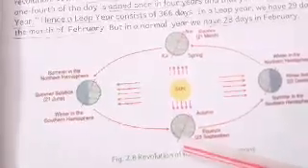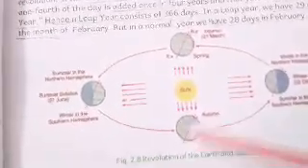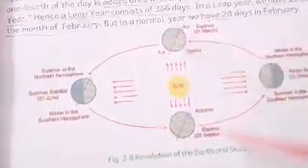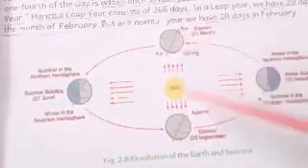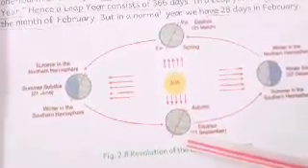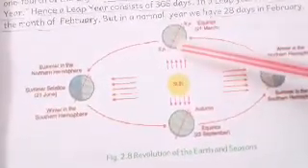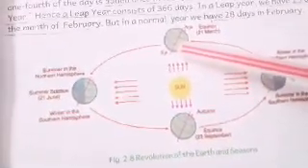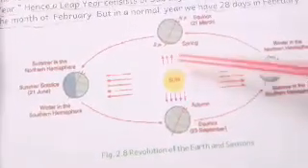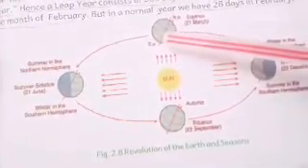When the earth is in these positions, usually on 21 March and on 23 September, the equator of the earth will receive direct sun rays. The sun's rays fall directly on the equator.